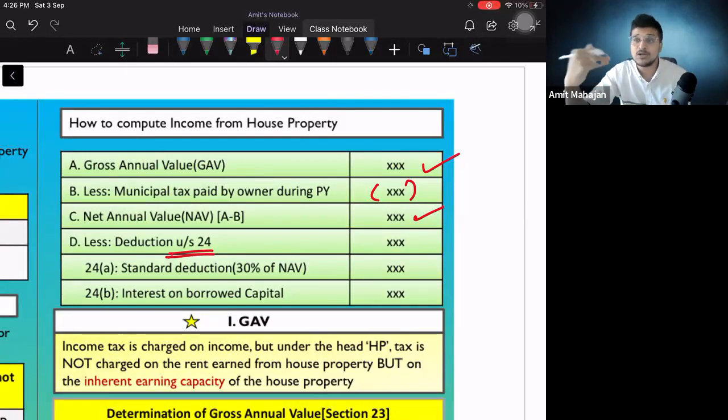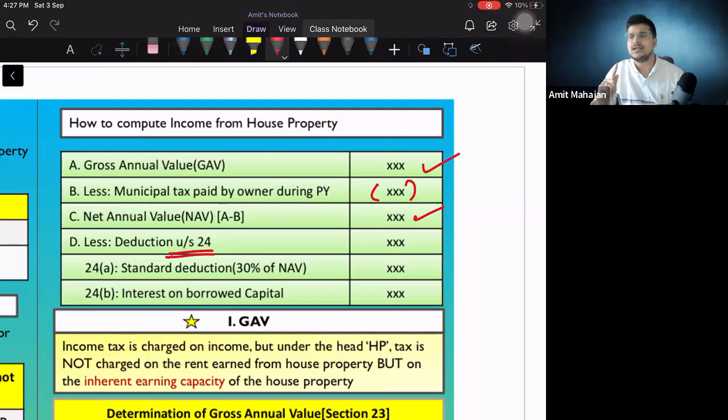So even though my actual expenditure is more than this 30% of NAV, but still I will get how much? Only 30%. Because they said that usually 30% is the expenditure which everybody incurs on the property. So after all that calculation, they have considered 30%. So in deductions you will get two things: a deduction of 30%, and second, interest on borrowed capital.